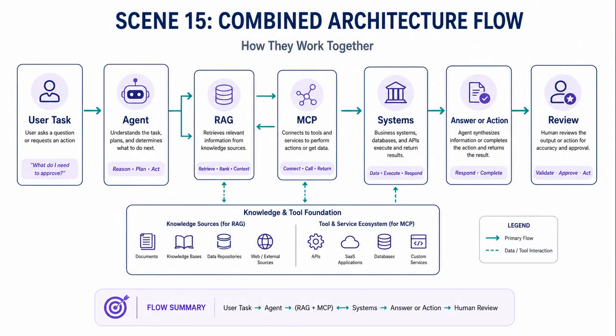Now let's look at how they work together. A user gives a task to an AI agent. The agent decides what information is needed. RAG retrieves trusted knowledge. MCP connects the AI application to tools and systems. The agent uses the retrieved knowledge and tool results. Then it generates an answer or prepares an action. Human review can be added for sensitive decisions.